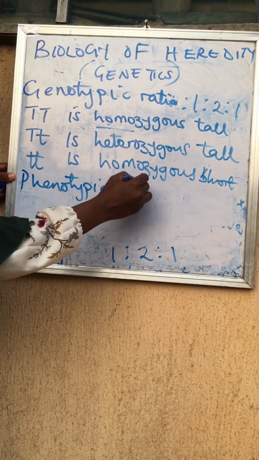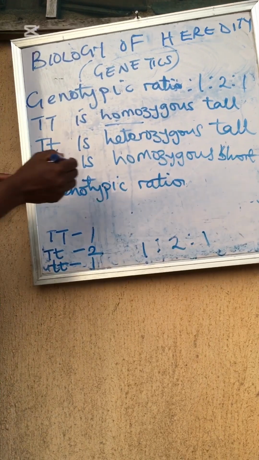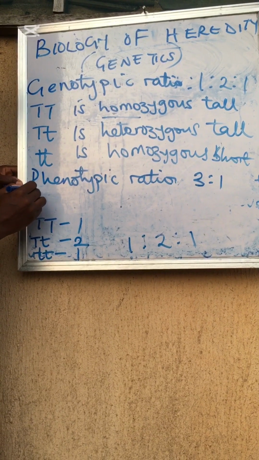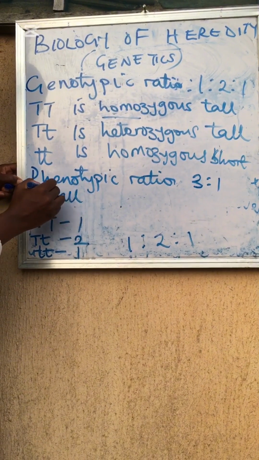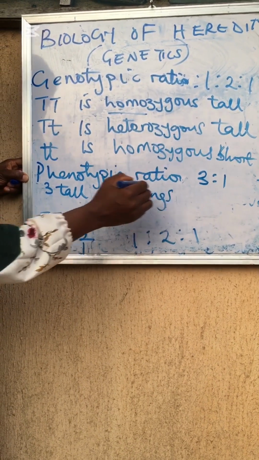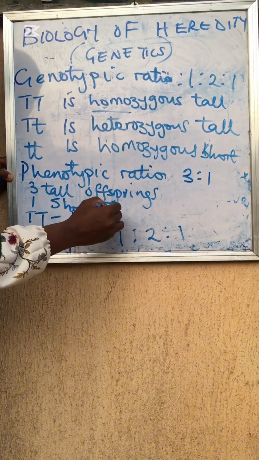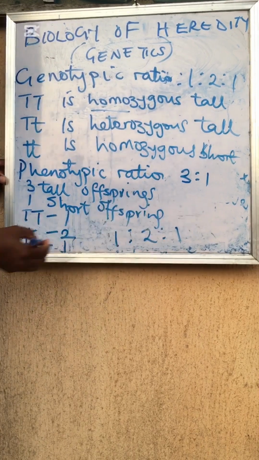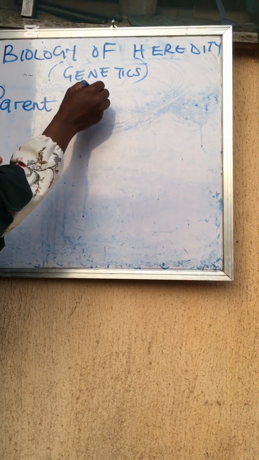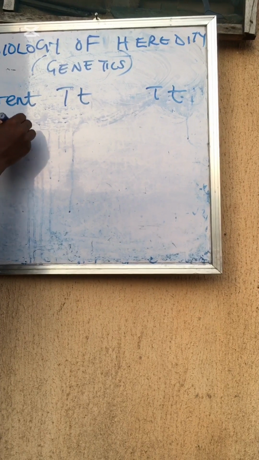Now I want to look at the phenotypic ratio, that is the physical. Genotype is within your genetic makeup. You understand that within you, you have the tallness trait, you have tall and you have short in you. The phenotypic ratio is talking about the physical, what we can see. In this particular cross, we saw that we have three tall offsprings and one short. As far as the dominant is over the recessive, they are all tall.